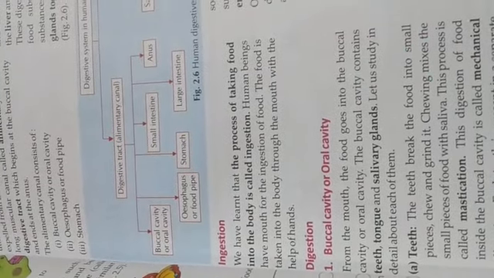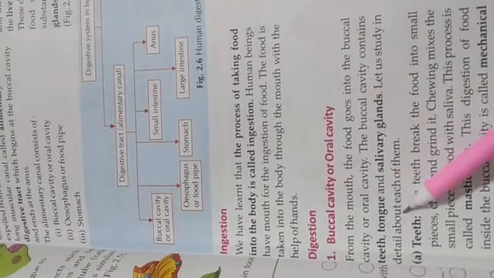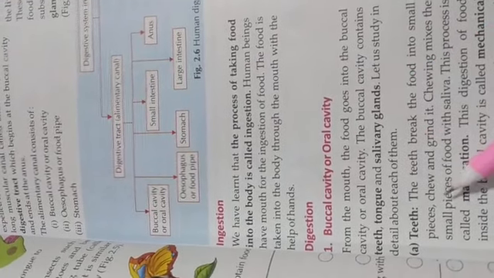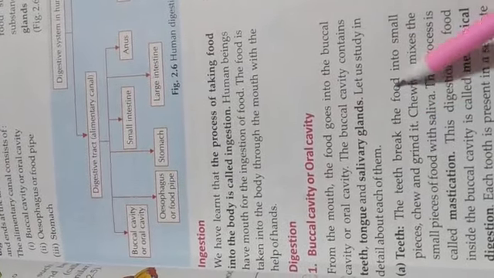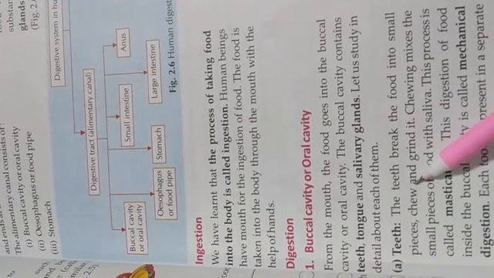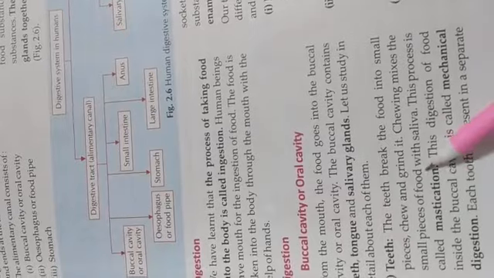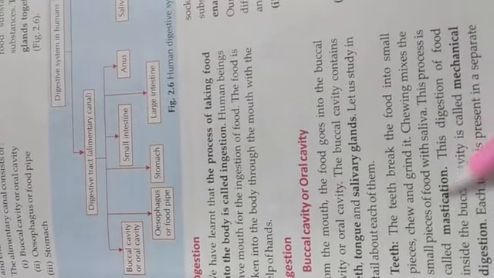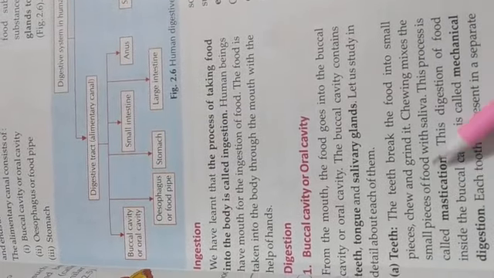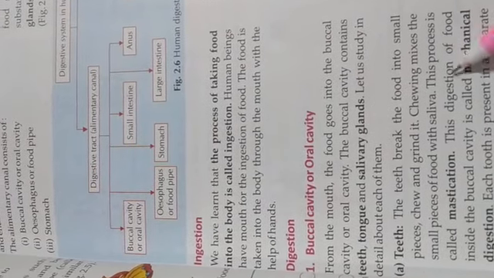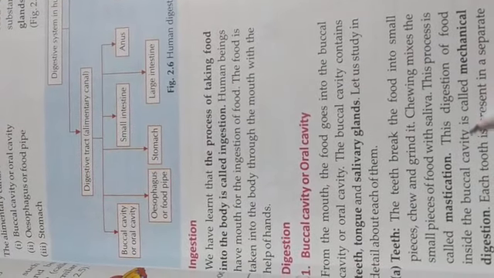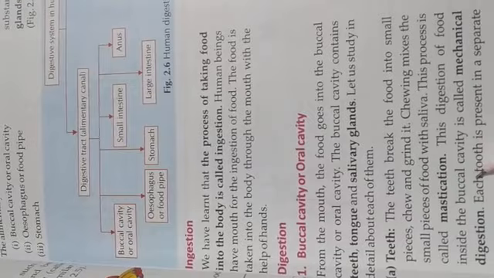The buccal cavity contains teeth, tongue, and salivary glands. Let us study each of them in detail. First, teeth. Teeth break the food into small pieces by chewing and grinding it. Chewing mixes small pieces of food with saliva. This process is known as mastication. This digestion of food inside the buccal cavity is called mechanical digestion.